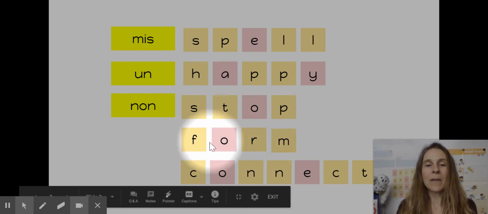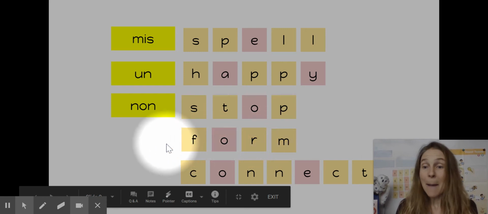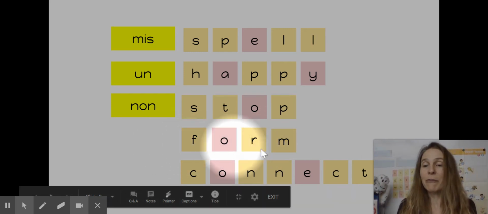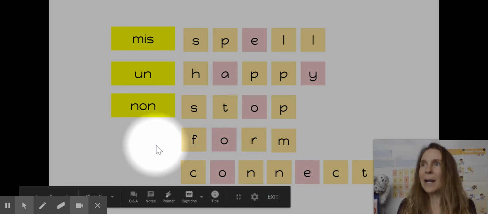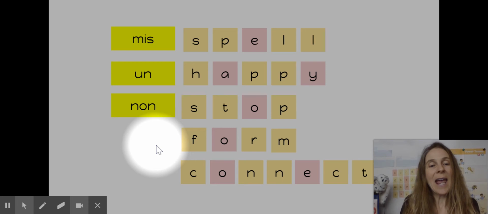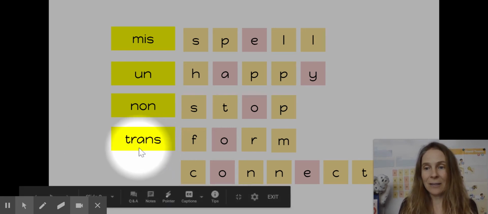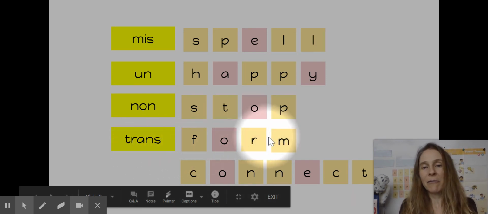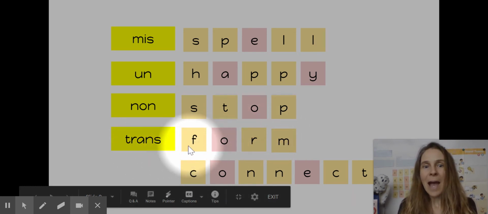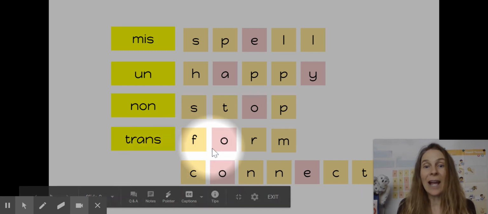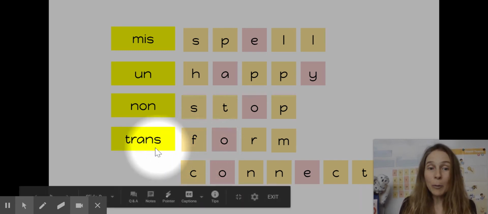Okay, how about this word? Form. That means to build something, to put something together, right? To form something. Or it might mean the form of something. If I add the prefix trans in front, now I've got transform. That means it's changing like a transformer.